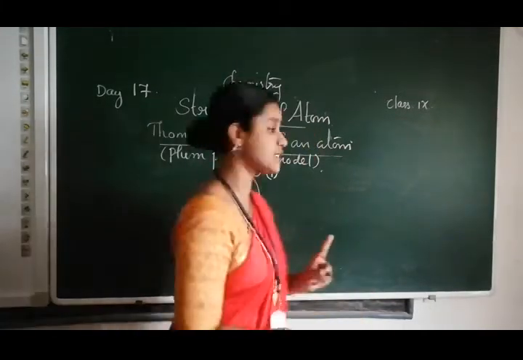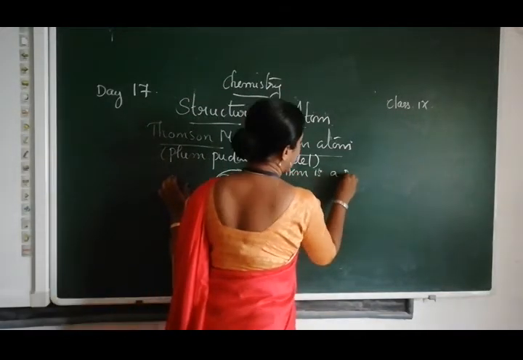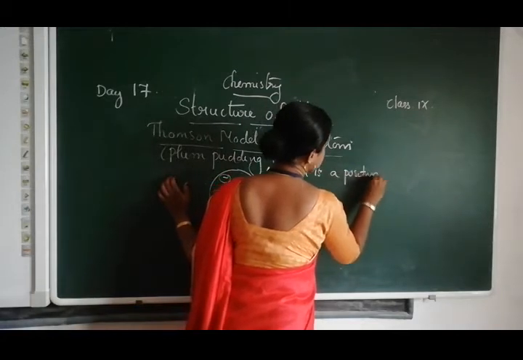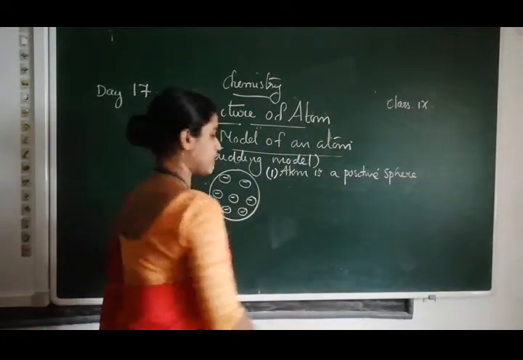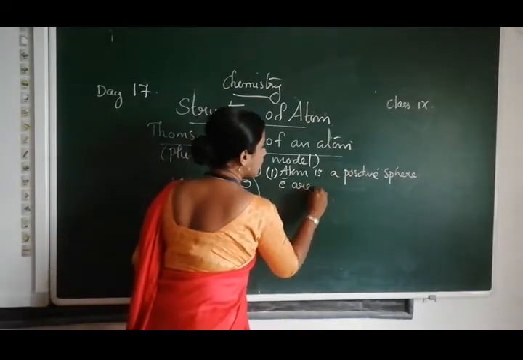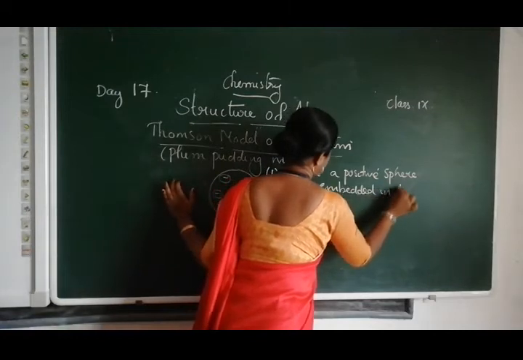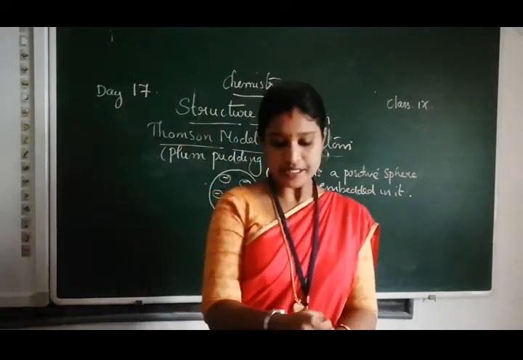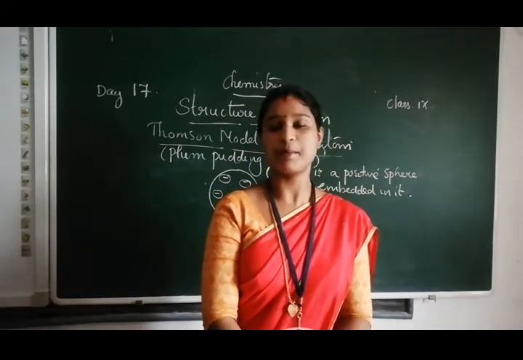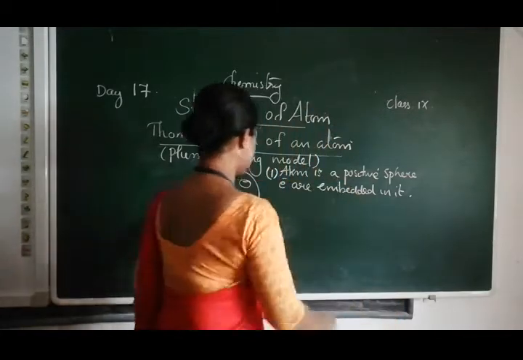The first postulate is: atom is a positive sphere, and electrons are embedded in it. That is the first postulate given by J.J. Thomson. The second one is